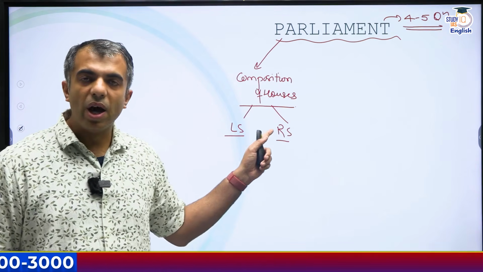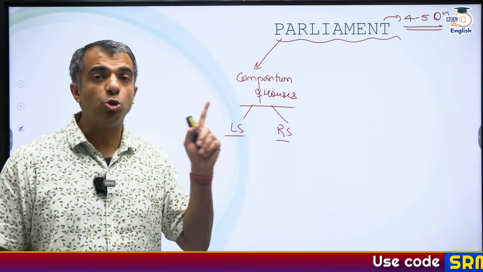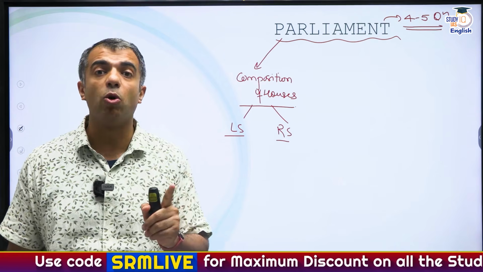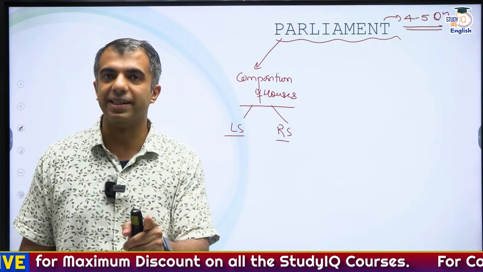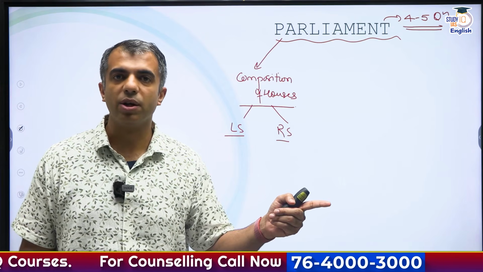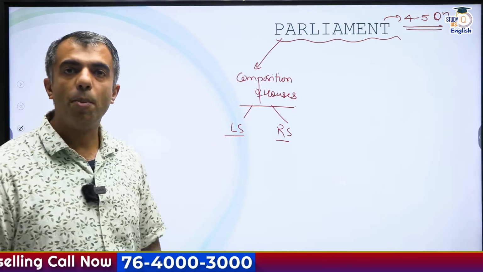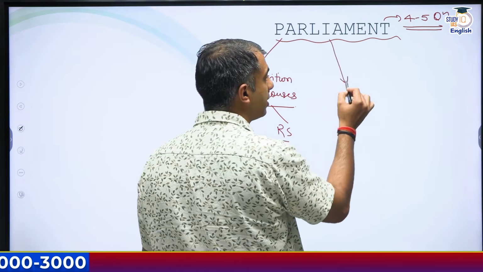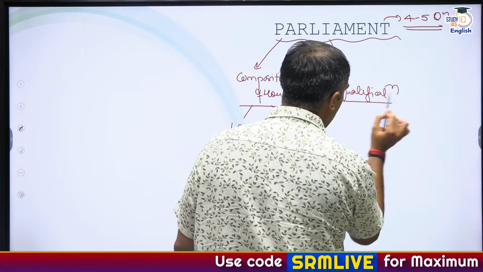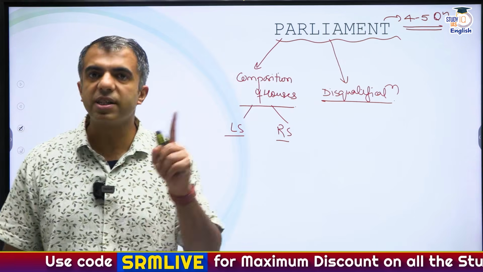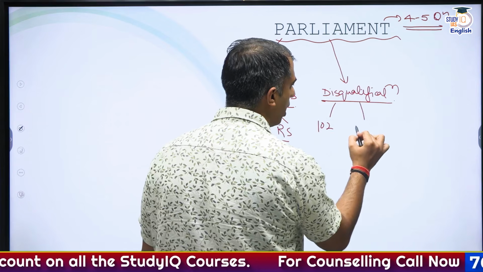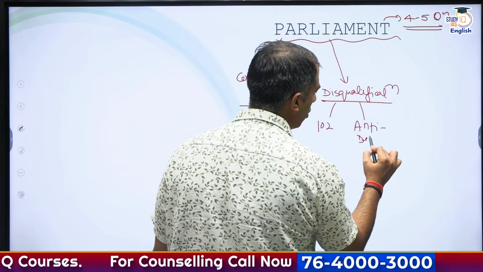Clear? So, while you are dealing with the composition of houses, do remember the required article numbers also, because this time there will be questions specifically asked about the articles. Okay, they can be in the form of match the following, they can be in the form of elimination of options. Clear? Besides composition of houses, do study about the disqualification of members. Okay, so along with this disqualification, not just Article 102, but the anti-defection law has to be studied. Okay, so along with this, the anti-defection law.